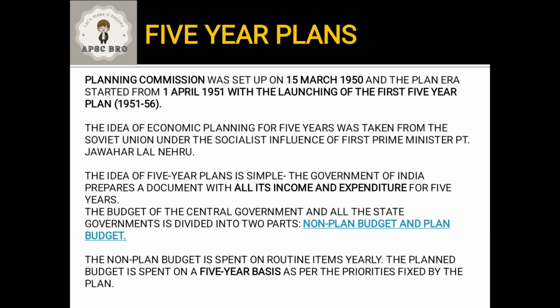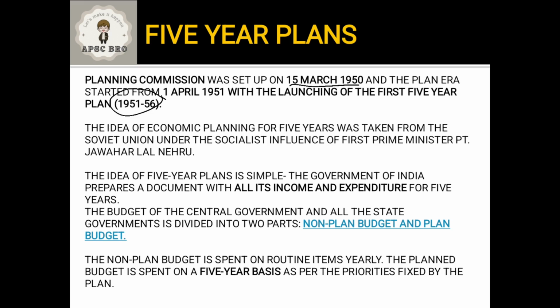Now, to start with the 5-year plan, we have to first understand where it started and the history of the Planning Commission. The Planning Commission was set up on 15 March 1950, and the setting up of the Planning Commission started the plan era. So, the first 5-year plan was launched by the Planning Commission on 1st April 1951. The first 5-year plan was from 1951 to 1956. The whole idea of economic planning of 5 years came from the then Soviet Union. Our first Prime Minister Pandit Jawaharlal Nehru had a socialist inclination and he was influenced by that policy.